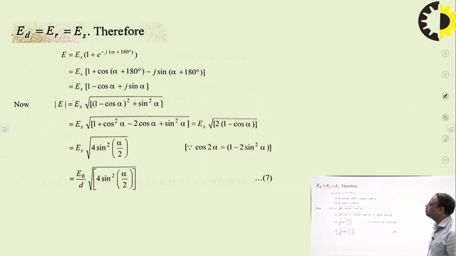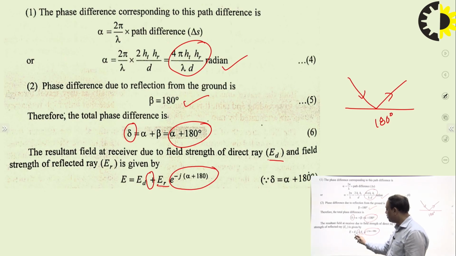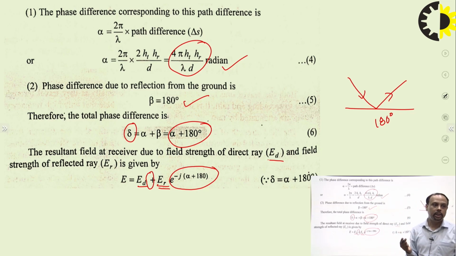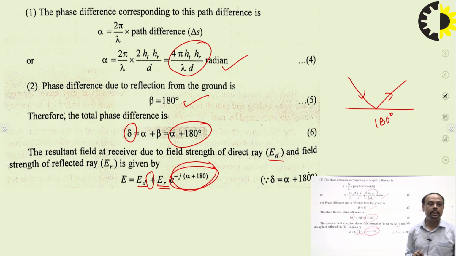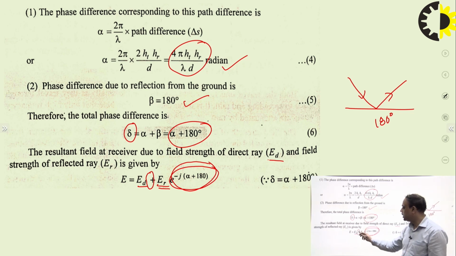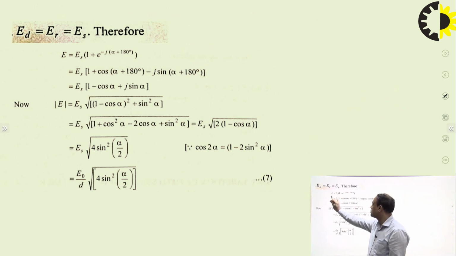180 degree. Now, if we consider the total field that is received, E is equal to ES times 1 plus e to the power j alpha plus 180 degree. What is this ES? This ES is nothing but the magnitude of this and this, because both the waves are generated from the same transmitter, so the amplitude of these waves is the same. The only difference is due to the reflection from the earth surface or due to the path difference, there is a phase difference. So we consider ED and ER are equal to ES. Take this ES common, then we have 1 plus e to the power j alpha plus j beta.